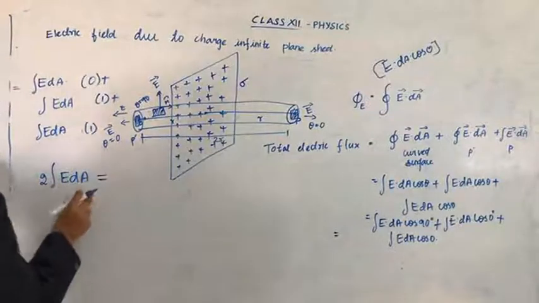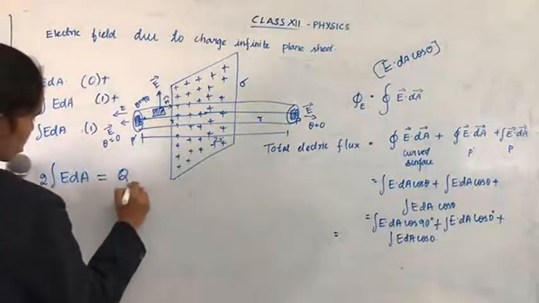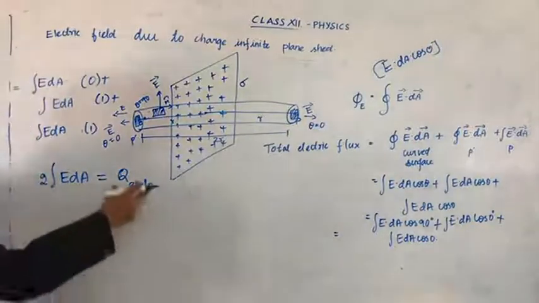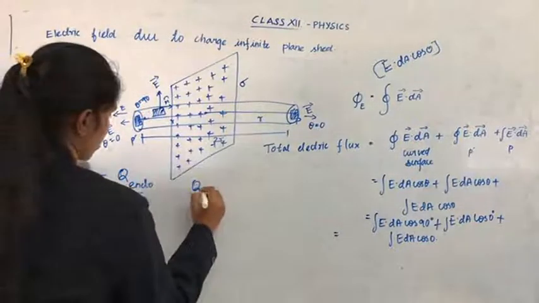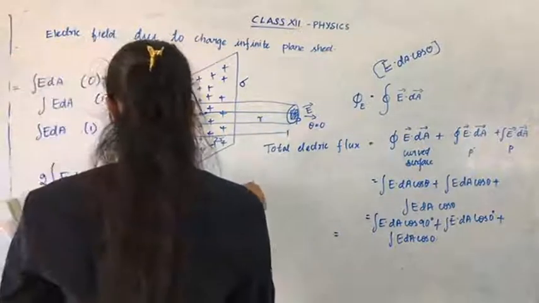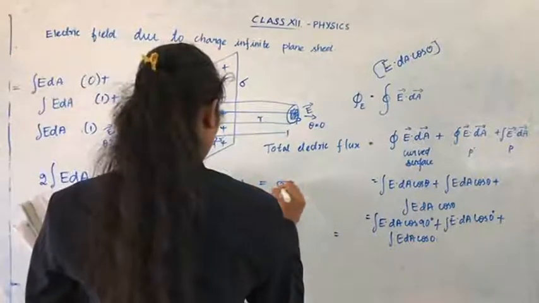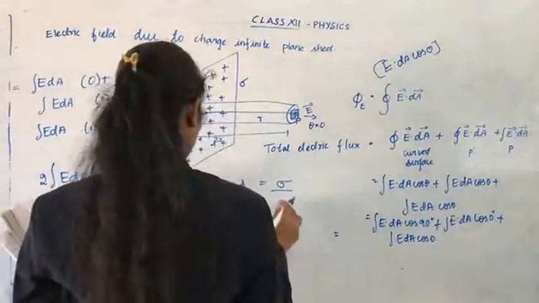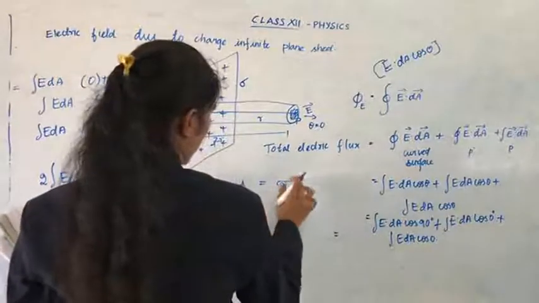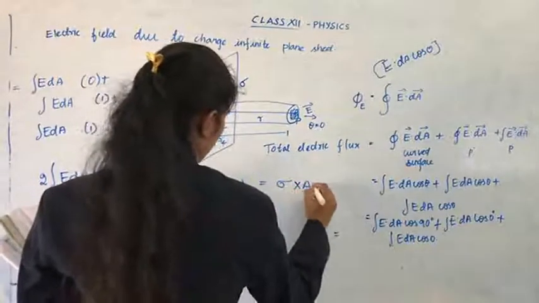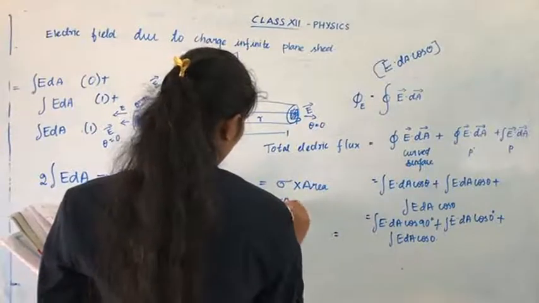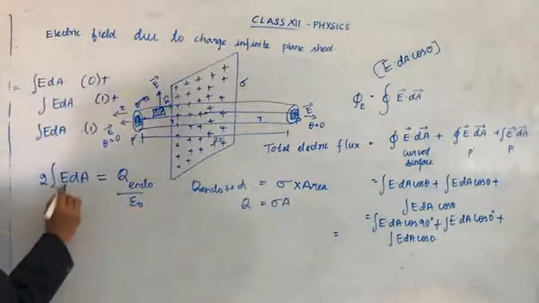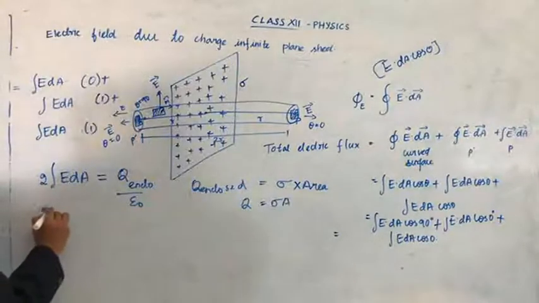So 2 EdA equal to, applying Gauss law, Q enclosed by epsilon 0. So for Q enclosed here, Q enclosed equal to sigma into area. So sigma A. So Q equal to sigma A. Okay, keep it that. So here keep E outside, so 2E.